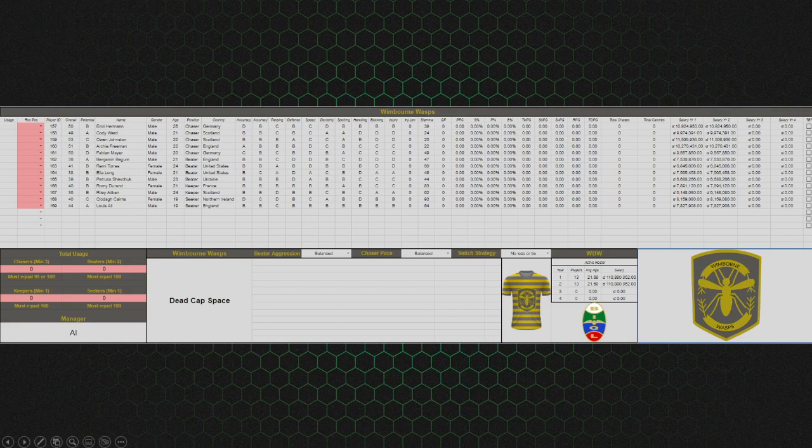But your dead cap space is something we talked about in the last video too. I didn't name it specifically, but it's called dead cap space. So Emil Herman, if I didn't like Emil and he's currently making 10.9 million, if I were to cut him before the halfway point of the season, he's salaried for 2 years. For the remainder of this season, I would have to pay him 5.45 million galleons for the rest of the year. That will be listed here in the dead cap space.